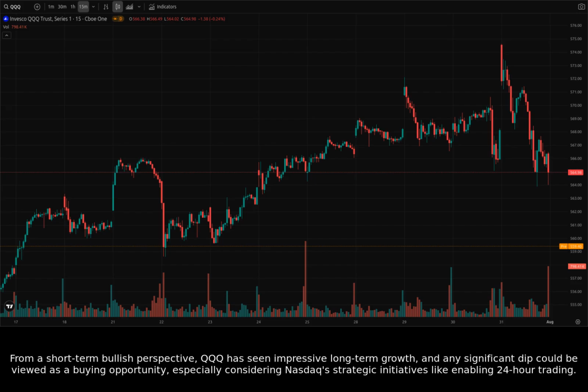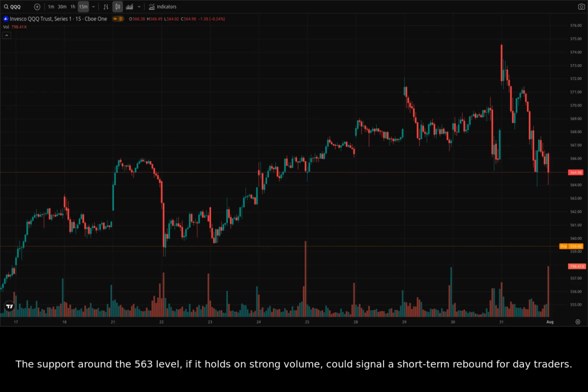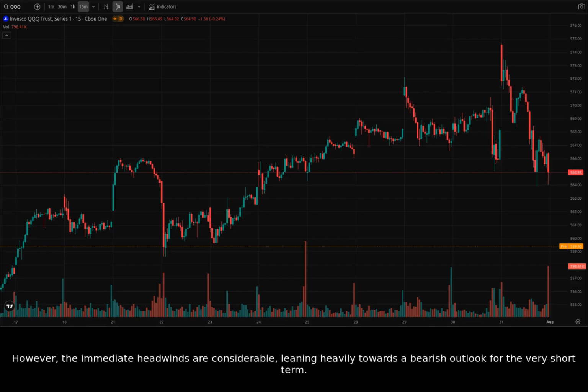From a short-term bullish perspective, QQQ has seen impressive long-term growth, and any significant dip could be viewed as a buying opportunity, especially considering Nasdaq's strategic initiatives like enabling 24-hour trading. The support around the 563 level, if it holds on strong volume, could signal a short-term rebound for day traders. However, the immediate headwinds are considerable, leaning heavily towards a bearish outlook for the very short term.